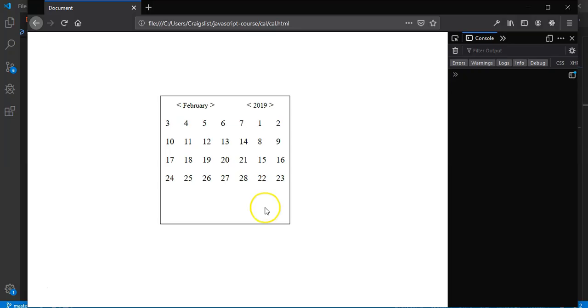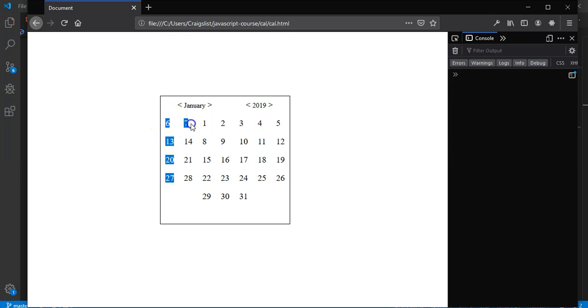A couple other things. Right here, we're actually getting the right number of days in the month. We weren't getting the right number of days before because I had the parameter switched, and we also fixed the month. So sorry for a couple errors, but like I said, the project got a little bit more complicated than I thought it would. Okay, so the last issue we have is that